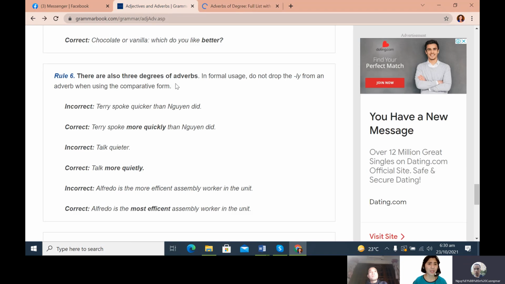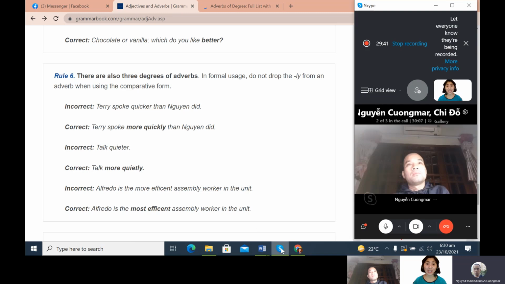Okay, there are also 3 degrees of adverbs, just like adjectives.